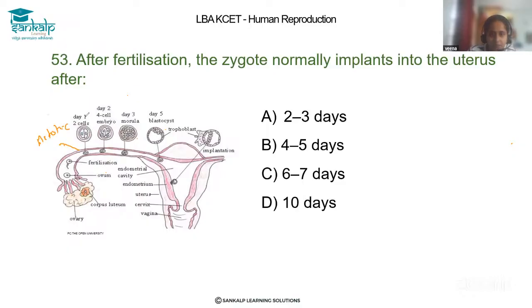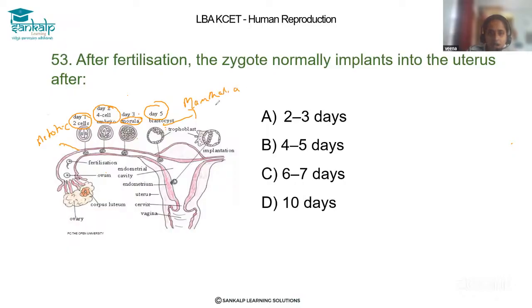Through mitotic division it becomes two-celled and then four-celled, and then at day 3 it becomes a morula, that is the 16-cell stage it reaches, and on day 5 it becomes the blastocyst, that is the mammalian blastula.